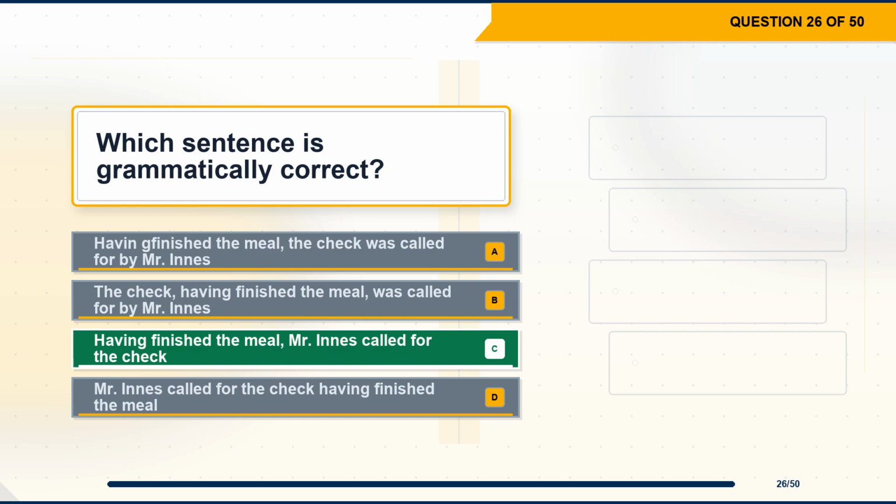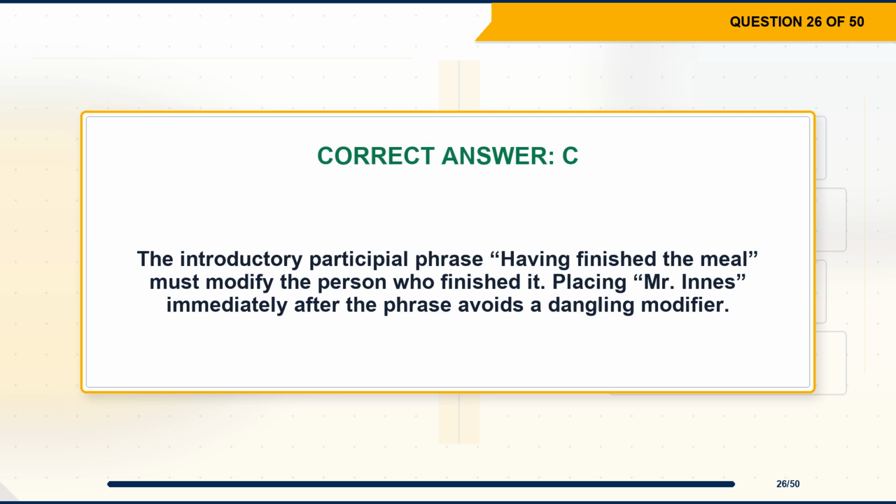The correct answer is option C. Having finished the meal, Mr. Innes called for the check. Explanation. The introductory participial phrase, having finished the meal, must modify the person who finished it. Placing Mr. Innes immediately after the phrase avoids a dangling modifier.